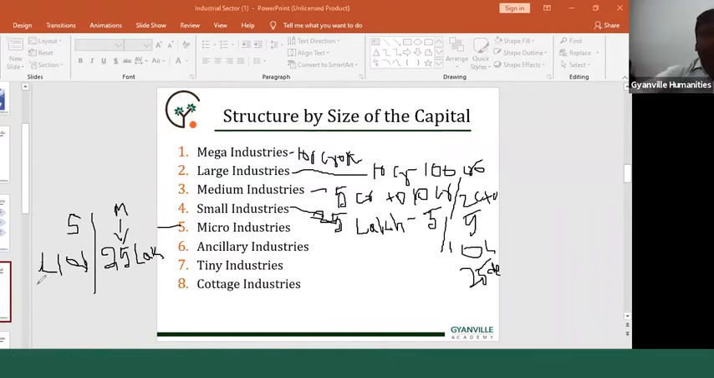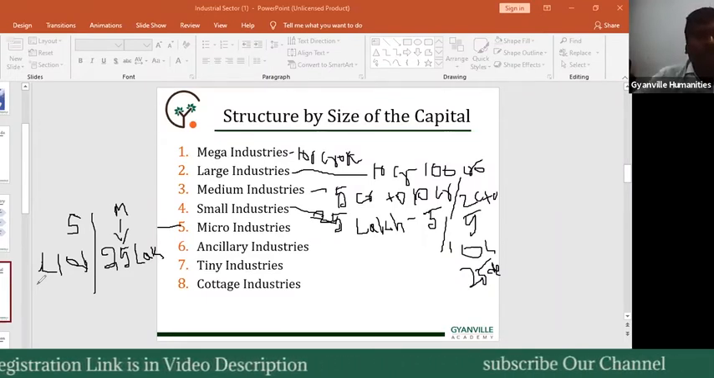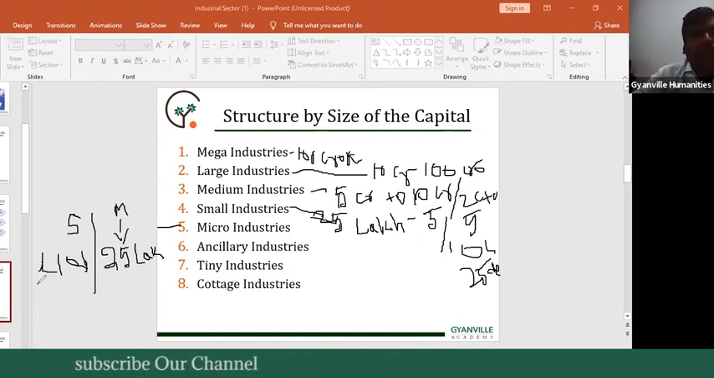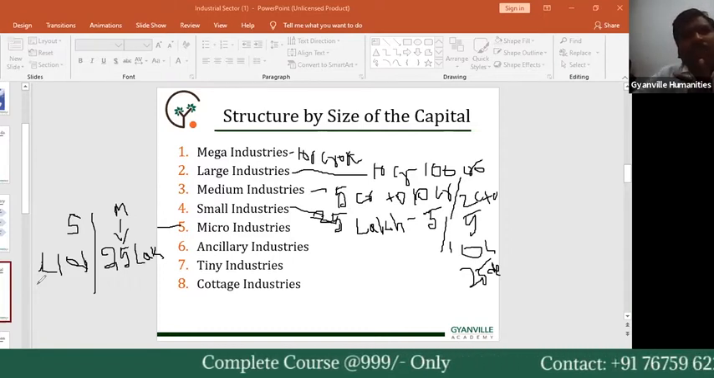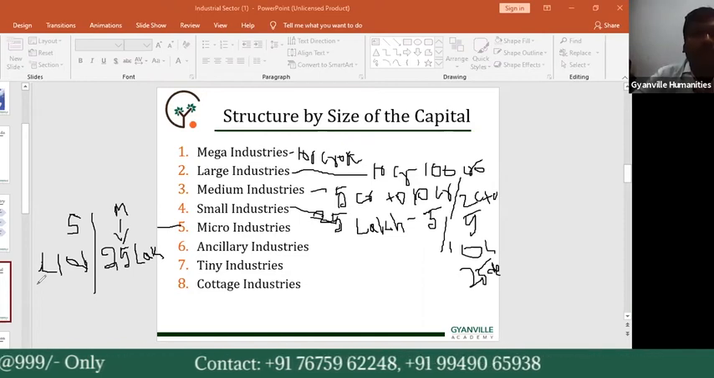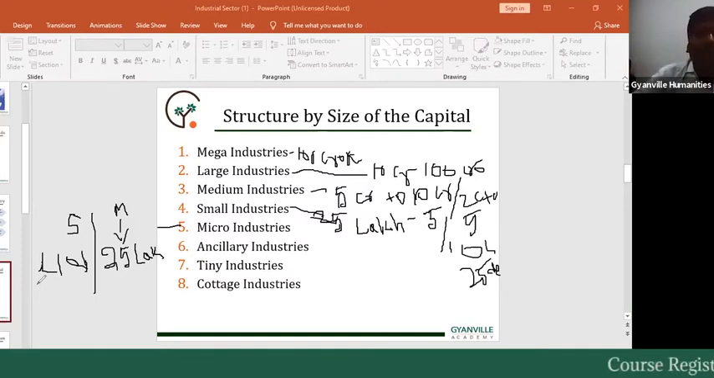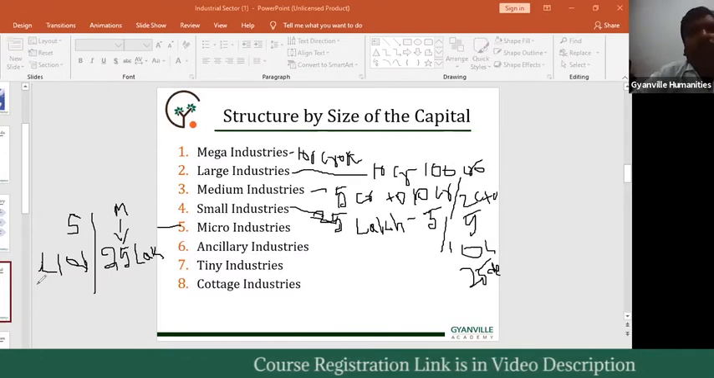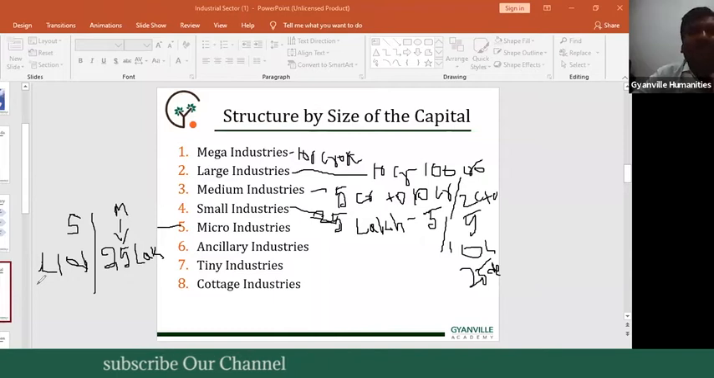More than 100 crores rupees is called mega industries. Industries between 10 crores rupees and 100 crores rupees are called large scale industries. And for medium industries, we have focused on two types of industries, manufacturing industries and service sector industries. In the manufacturing field, medium industries have an investment amount range of 5 crores rupees to 10 crores rupees. But in the service industry, it is 2 crores rupees to 5 crores rupees. That is, medium industries are related to two categories, manufacturing and service sector.